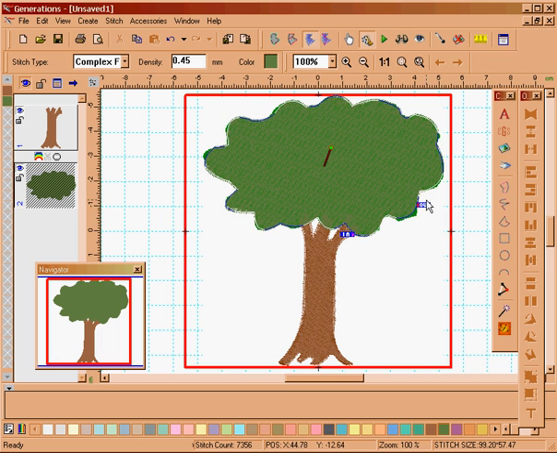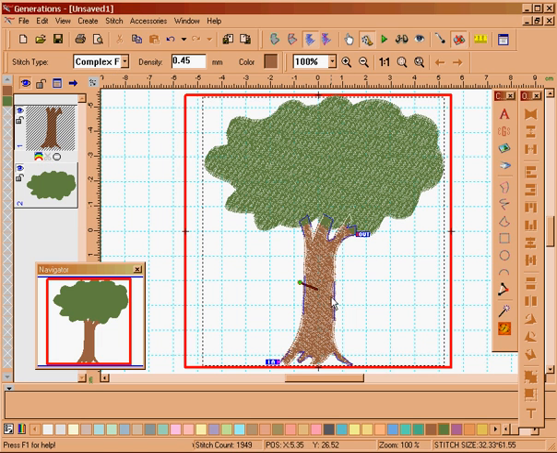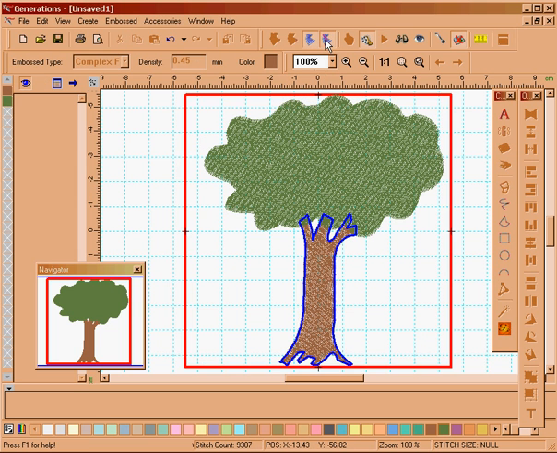Now I'm just going to move the out point, sorry I clicked off it, down here to where the in point is. Generate, and I'm going to turn off the background image. Now I'm going to select that bottom part of the tree again, and I'm going to use the embossing tool. So I'm going to go up to the emboss tool up the top there.